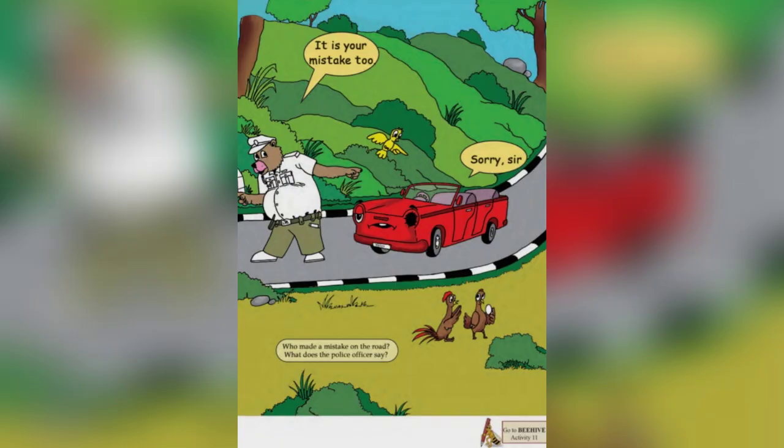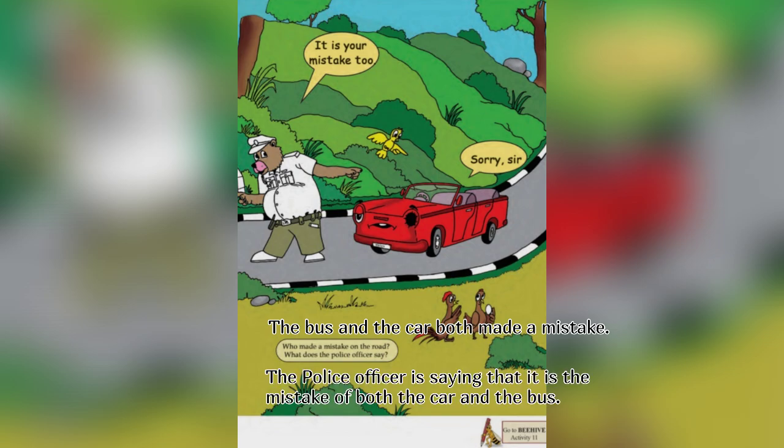Who made a mistake on the road? The bus and the car both made a mistake. What does the police officer say? The police officer is saying that it is the mistake of both the car and the bus.